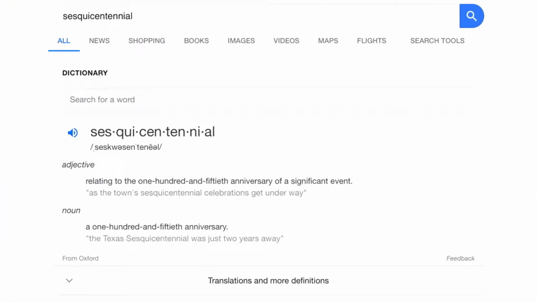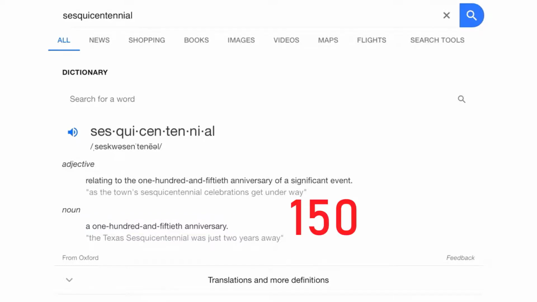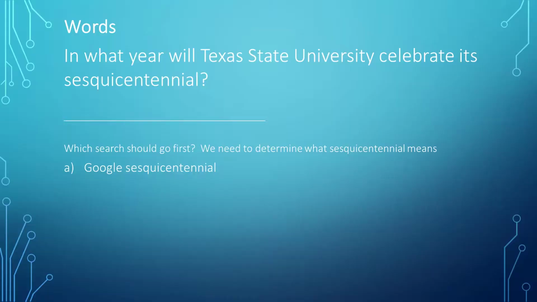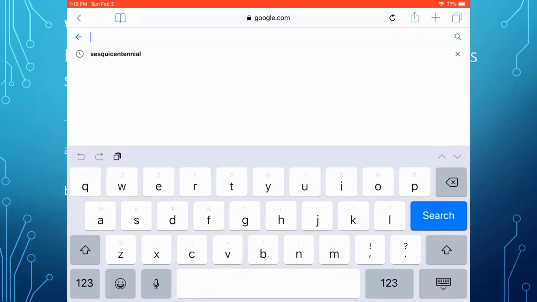I see the definition, it is the 150th anniversary. So I will note 150 for that part of the question and then move on to the next part. Next, you need to determine the year Texas State University started. I suggest you Google Texas State University and see if the return page has the answer.